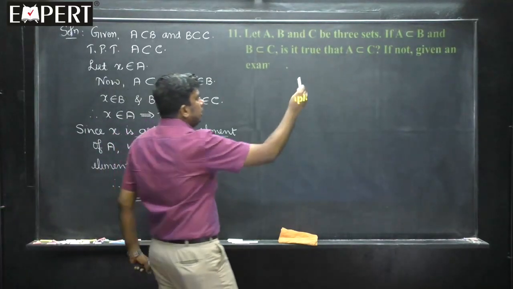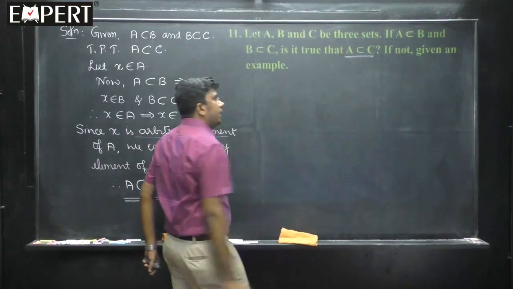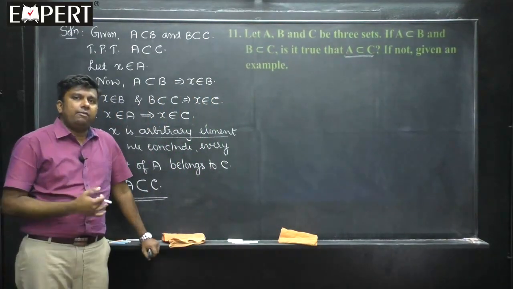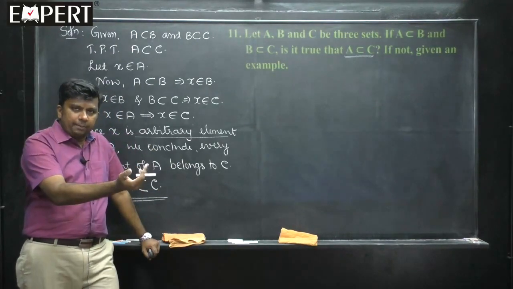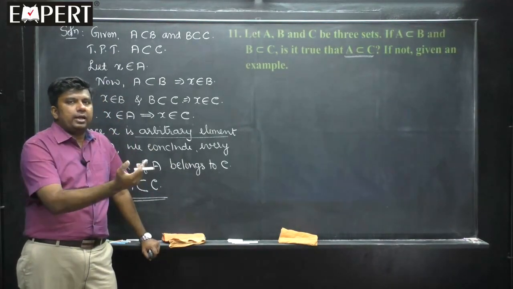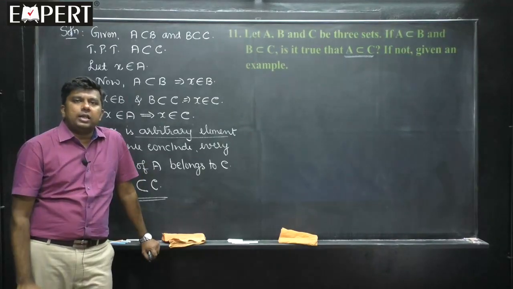At the end of the day, what is needed for us? Our aim is to show that A is a subset of C. What do you mean by subset? Every element in that set must be present in the other set. Therefore, A is a subset of C implies every element of A must be there in C. That is what we have proved. Therefore, the result is true.